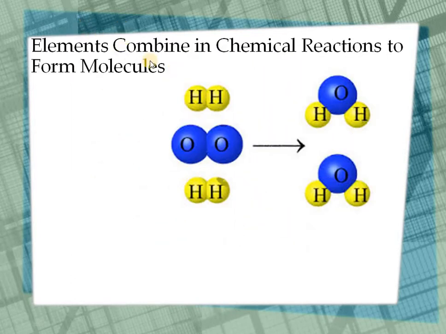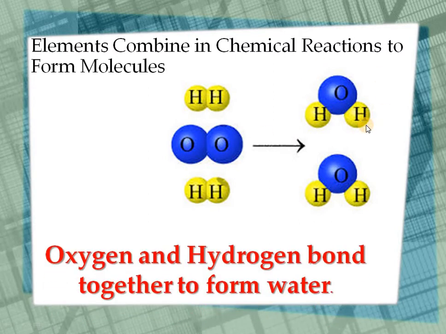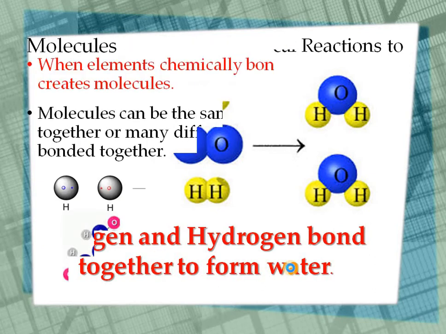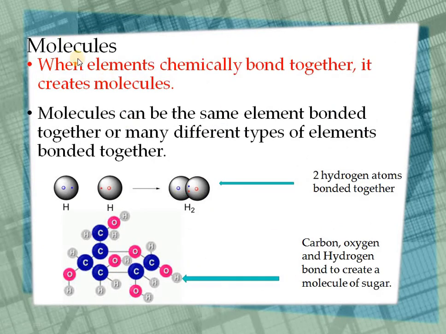Now, the elements combine in a chemical reaction to form molecules. How? We know hydrogen combines to form a hydrogen molecule, oxygen combines to form an oxygen molecule. When hydrogen and oxygen combine, they will form H2O. So this is a molecule. Oxygen and hydrogen bond together to form water. This is a molecule. Further, we will discuss molecules.